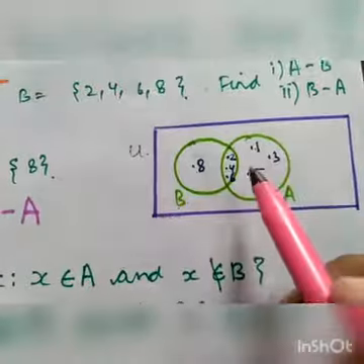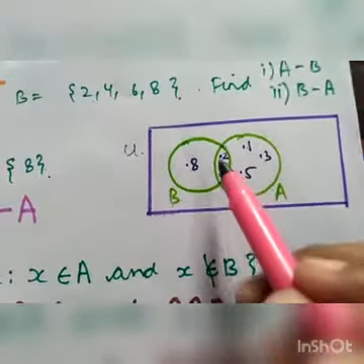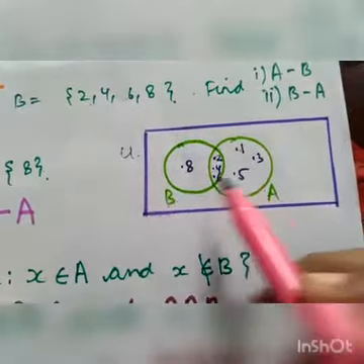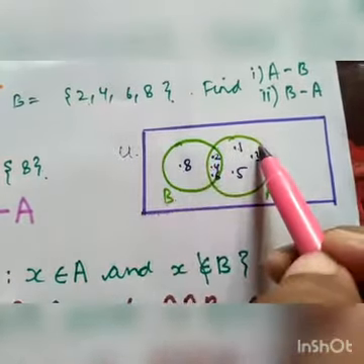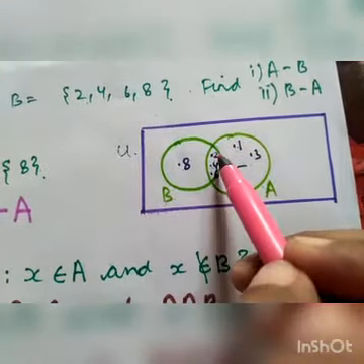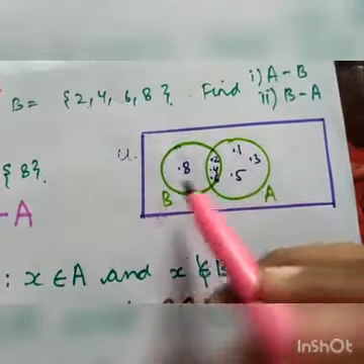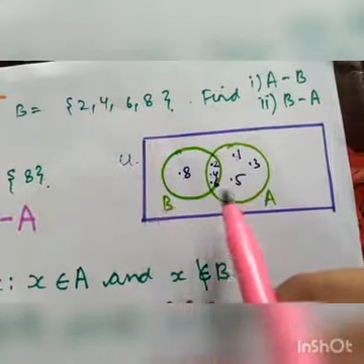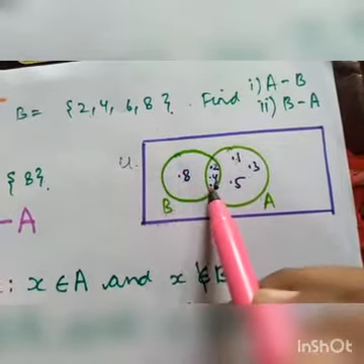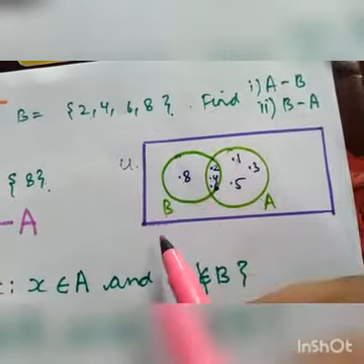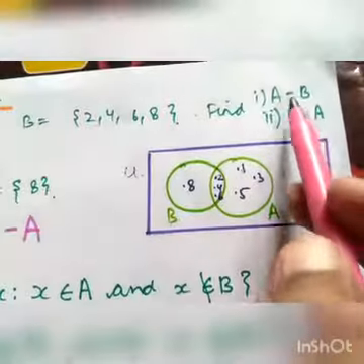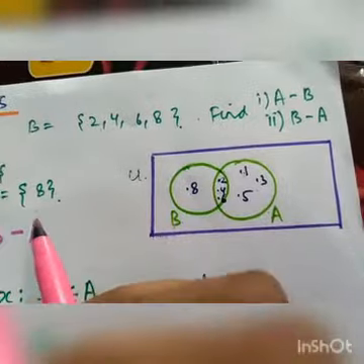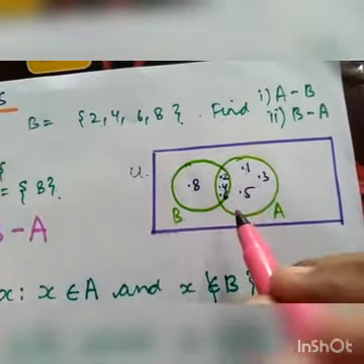This is the diagram. See, in order to understand this from the Venn diagram, the common region is having 2, 4 and 6. These are the elements in the common region. So whenever we subtract B from A, then from this set we will remove the terms that are common to B. So we will remove 2, 4 and 6, and then A minus B will be 1, 3 and 5. Similarly, whenever we subtract A from B, then these elements will be removed and we will be left only with 8. So we have found both A minus B and B minus A through the operation of the difference of sets, and also with the Venn diagram.